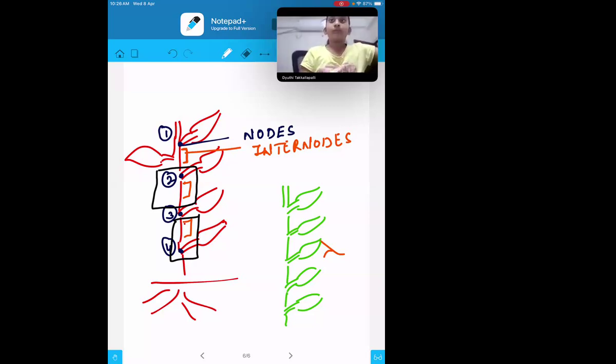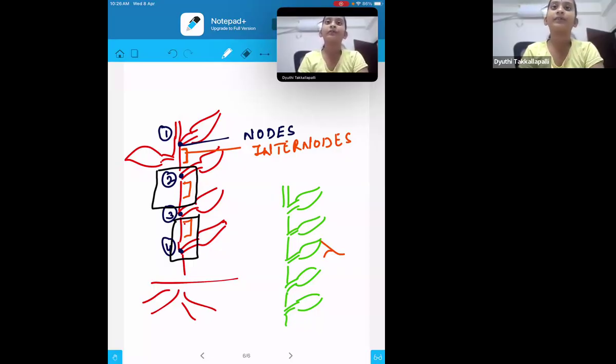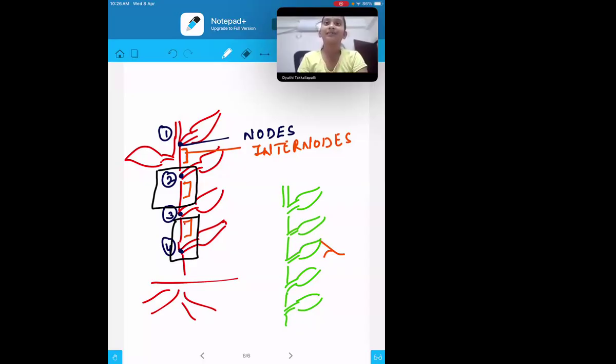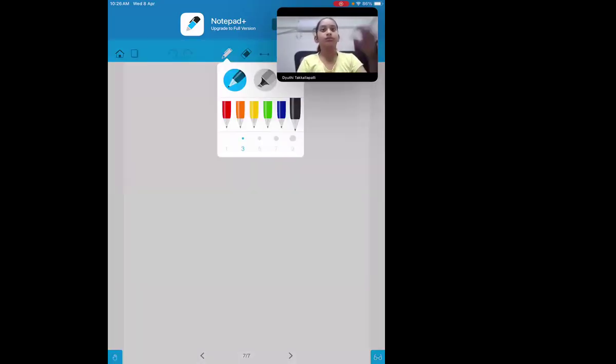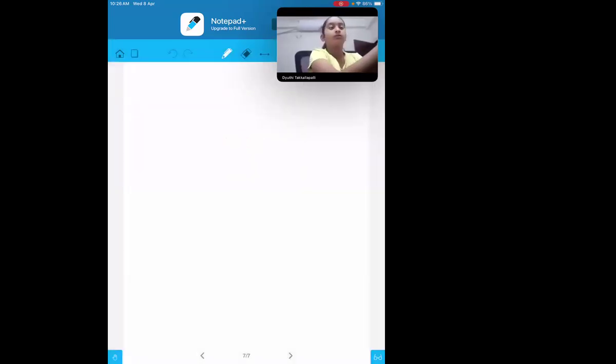Like in a very simple example, if we have the bread, now with the bread, can we only make the sandwich? We can make other things also, right? Yes, ma'am, bread with vegetables. Correct. So many other things also we can make. Same way, whatsoever the plants are there, it is not important that they can reproduce with only one process. They can have two processes also. They can have three processes also. So slowly and gradually, we will be learning about what are the different methods they use to reproduce. Okay.